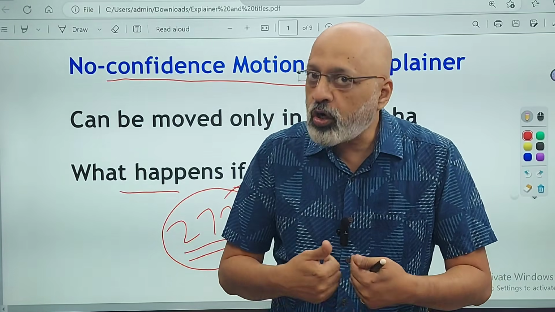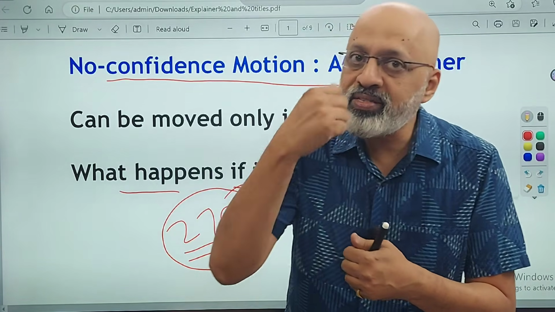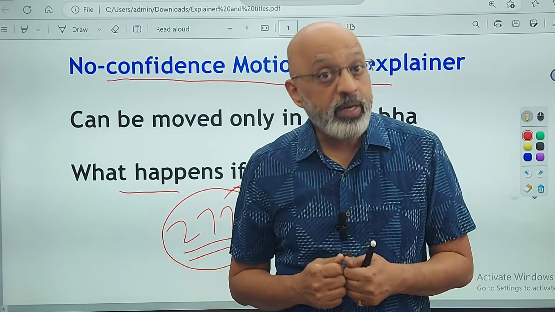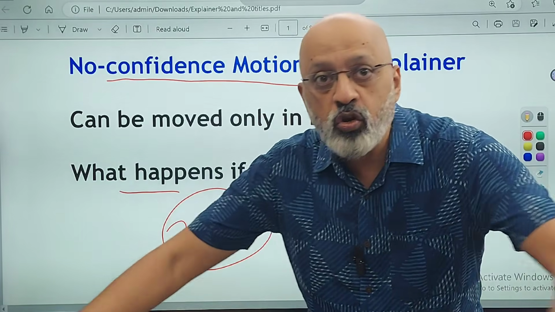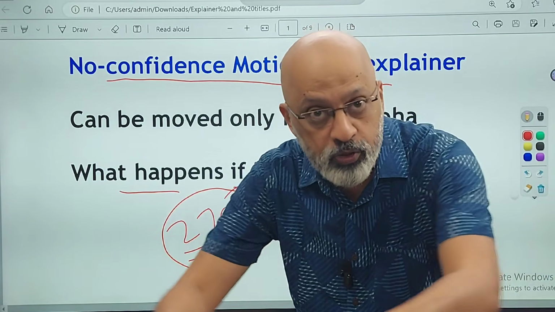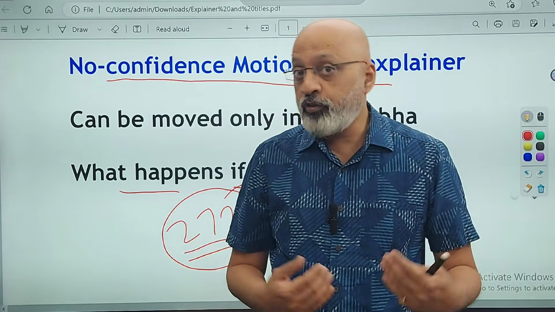If the government has not got 272, it obviously means that the opposition is in majority. So can the rest of the house, can the opposition get together and form a government?